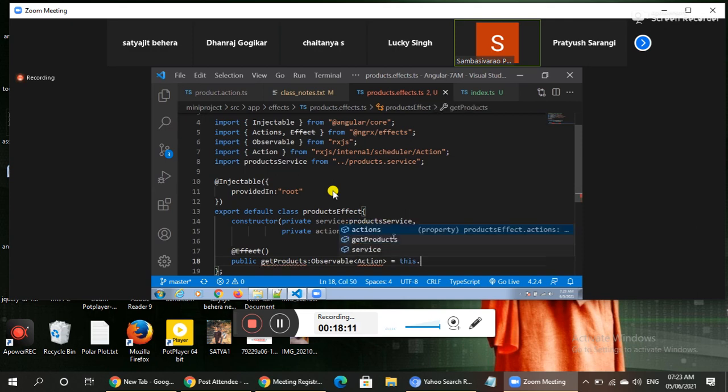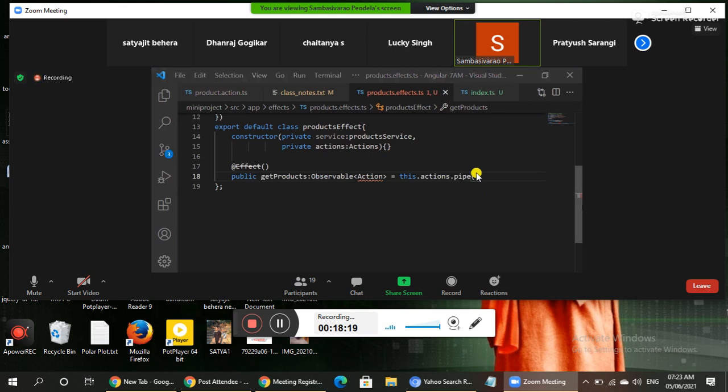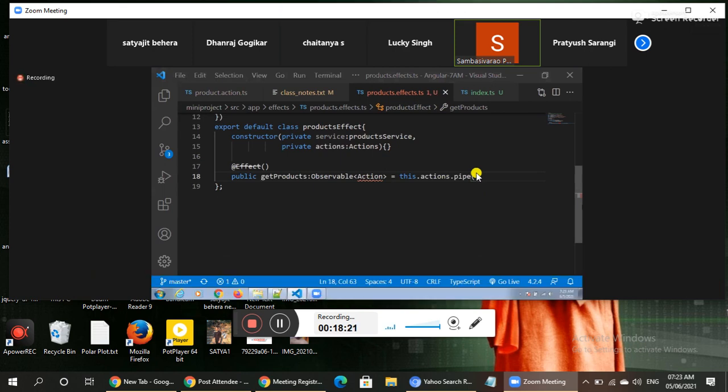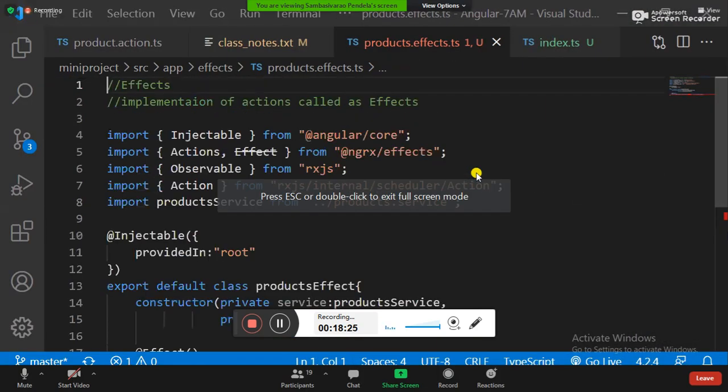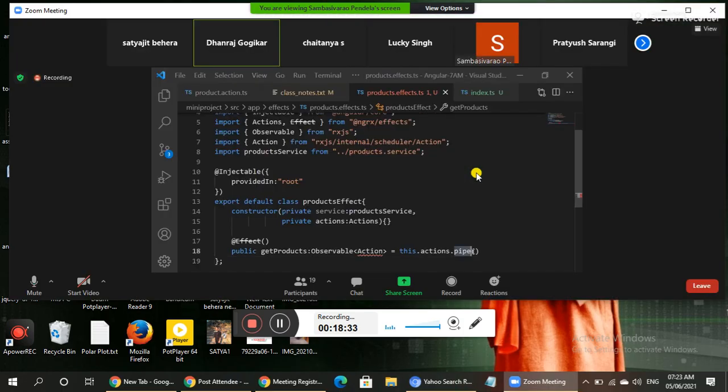this.actions.pipe. Fine. Because we need to execute sequentially: action 1, action 2, action 3. Here we need to use one function. Which function? Pipe function. The pipe function executes sequentially.